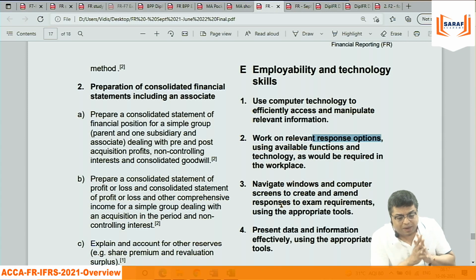So we should not be taking any printout or anything. We should be studying everything on a screen. Study text, question bank, this, that, with your Word file, with your Excel sheet, the study should be done regularly. Because when you follow this from the first day only, then automatically it will become inculcated in your culture. And then in that case, in the exam, you will be feeling very confident.